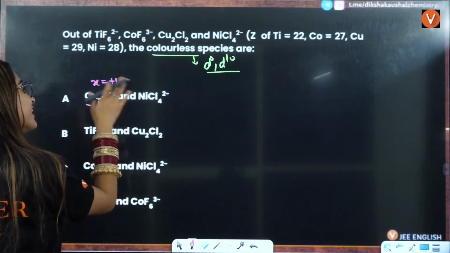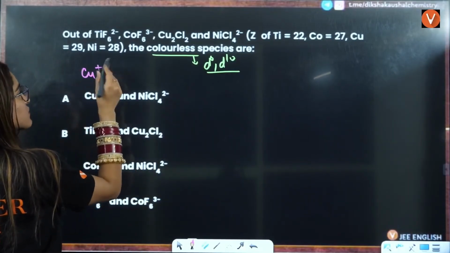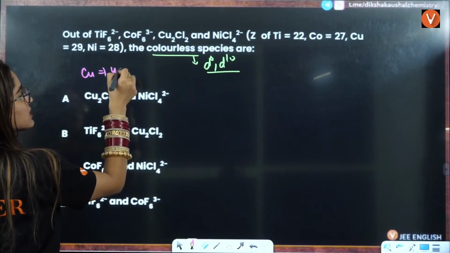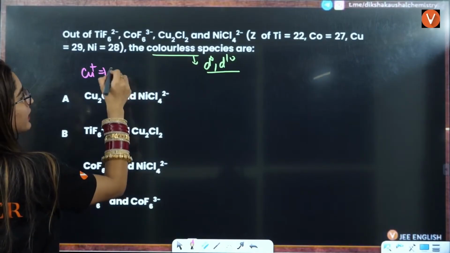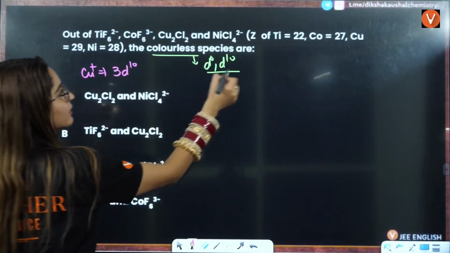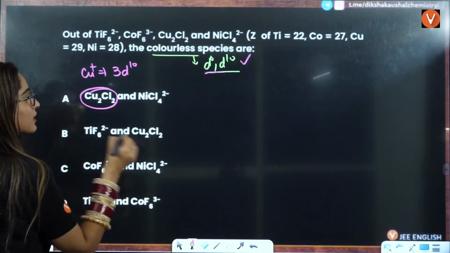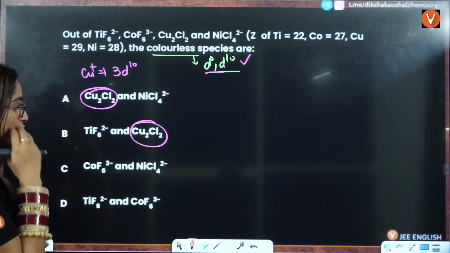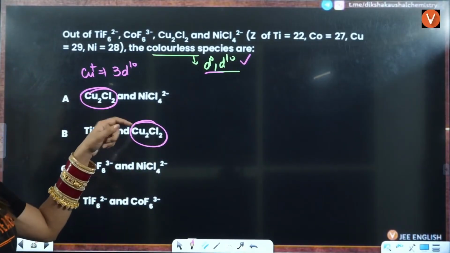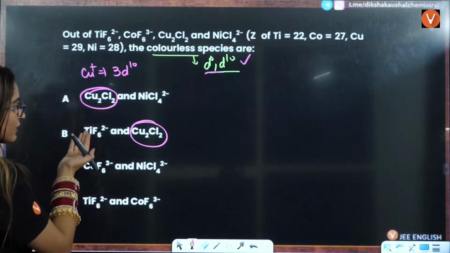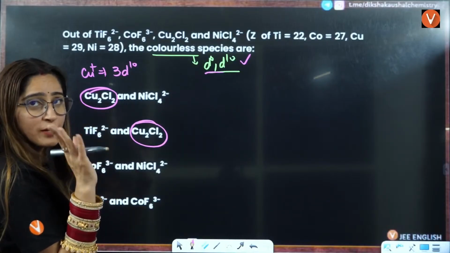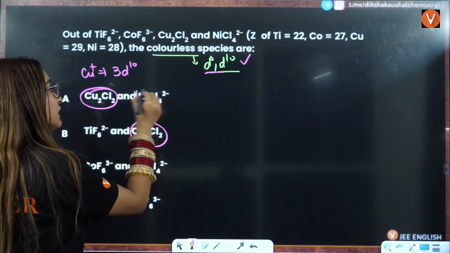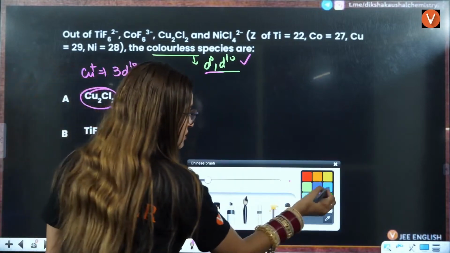We know that here it is copper positive. See, copper is 4s1 3d10. Copper positive will be 3d10, so that is definitely under this category. That means this is colorless, this is colorless, right? So chances are out of these two you will get the answer. I feel this should be the answer, but still let us see, because the second option will be the answer if both of them are eliminated.